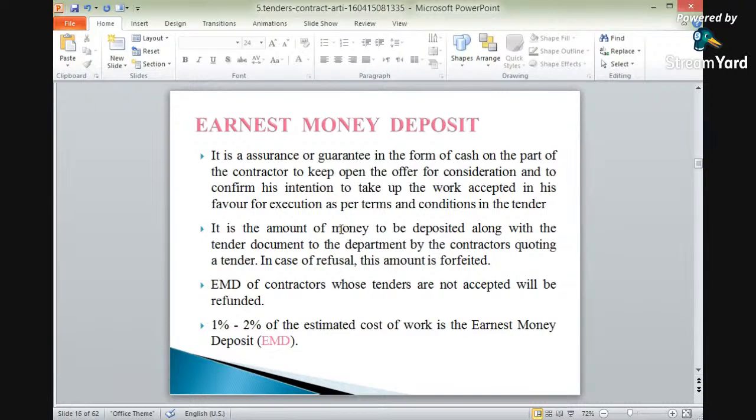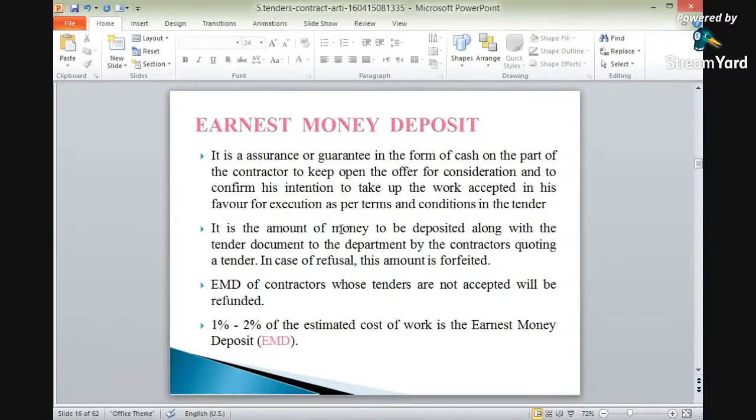So earnest money deposit, as I've already said, what is earnest money deposit? It is an assurance that I am willing to do the work. Okay? So it is a token amount. In short words, we can say a token amount. It is an assurance or guarantee in the form of cash on the part of the contractor to keep open the offer for consideration and to firm his intention to take up the work accepted in his favor for execution as per terms and conditions.